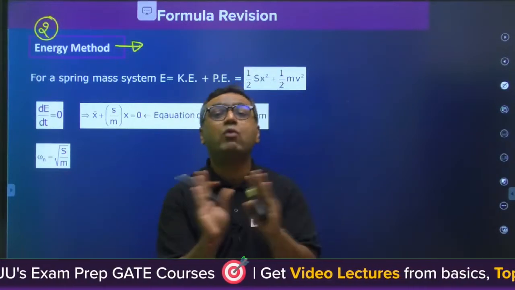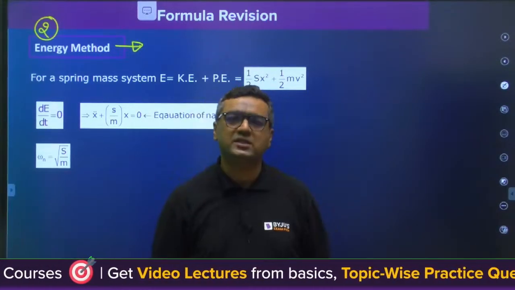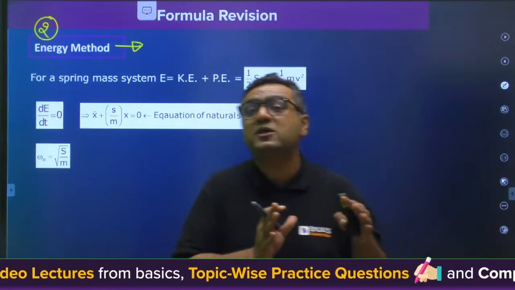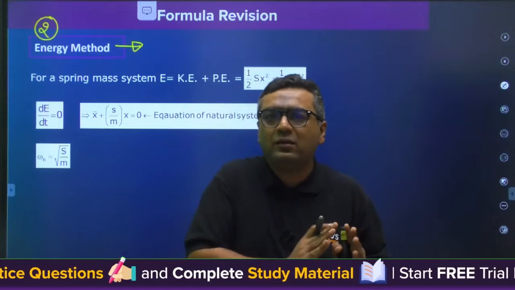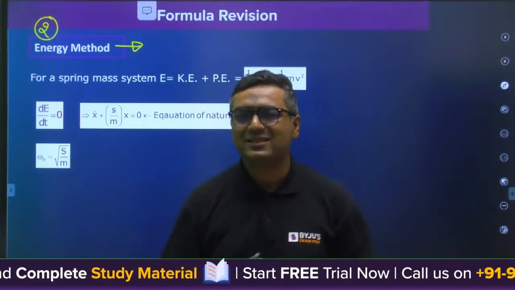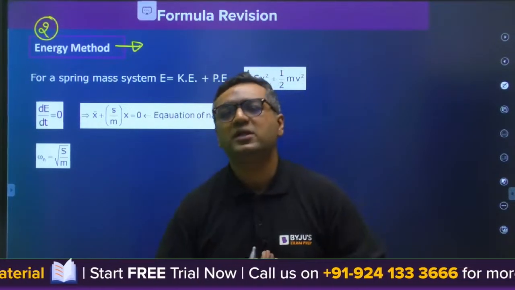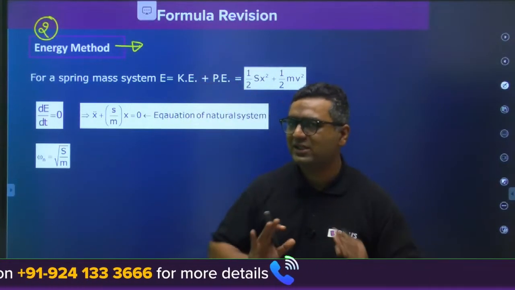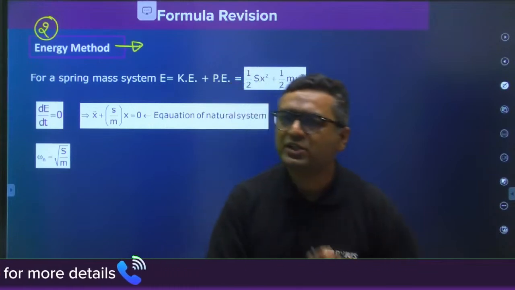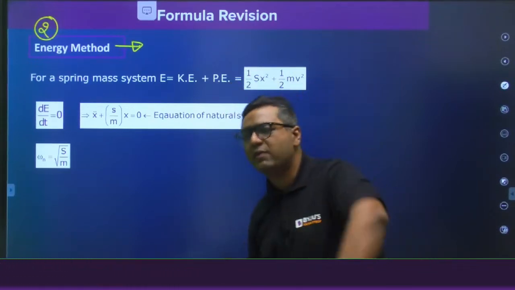I am not talking about the universe energy, that is always conserved. But system energy will be conserved only till the point friction comes into picture. So till the point there is no friction in the system, energy of the system will be conserved. Is it clear? So my dear, if there is no friction in the system, energy is conserved. So energy method is valid only and only for natural vibration system.